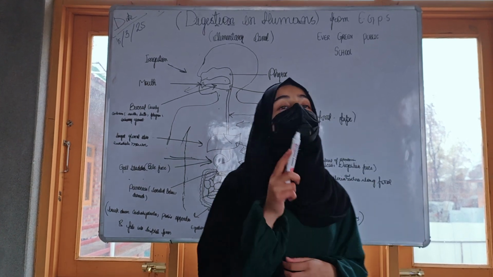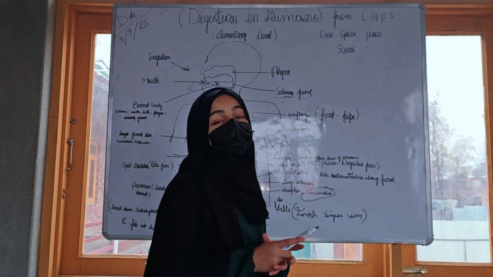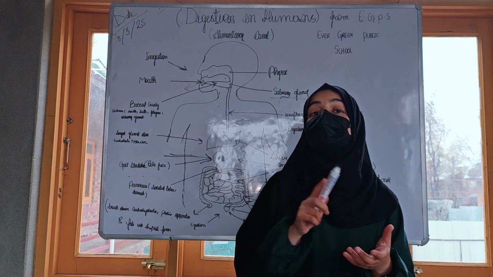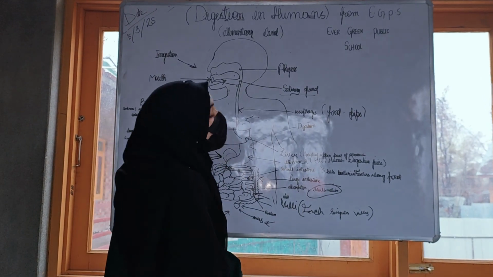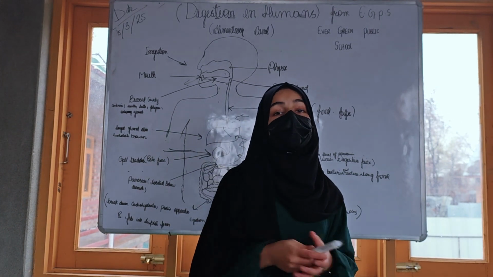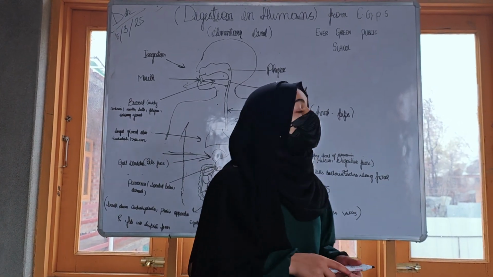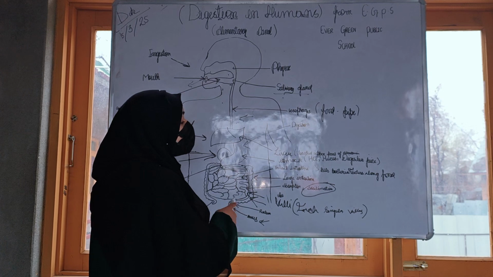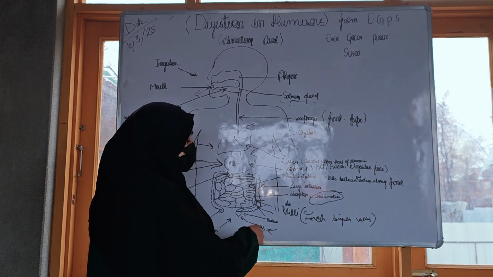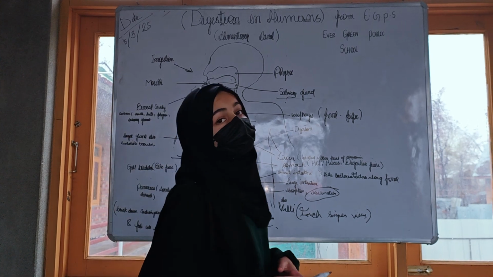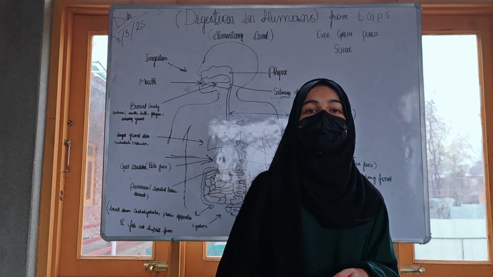The undigested food now passes into the large intestine, which is 1.5 meters in length. The function of the large intestine is to absorb some salts and water from the undigested food. Now this waste material passes into the rectum and out through the anus. The waste material is thrown out, and this last process is known as egestion.